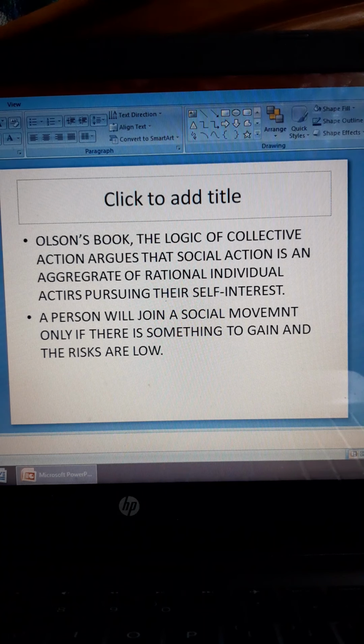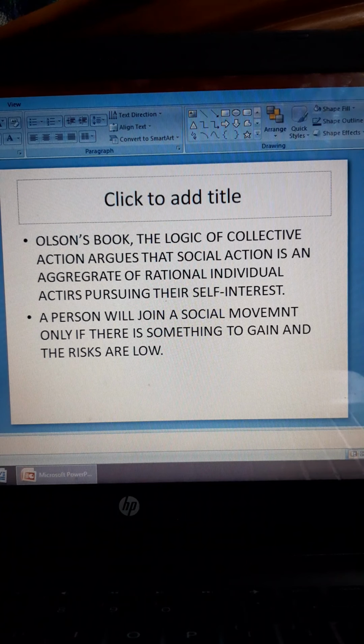Next is Olson's book, The Logic of Collective Action, which argues that social action is an aggregate of rational individual actors pursuing their self-interest. So he says that a social movement begins when a group of people who are practical and rational begin a movement in order to achieve certain things of their self-interest.